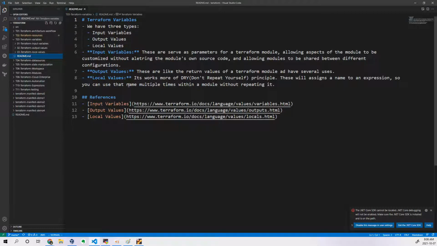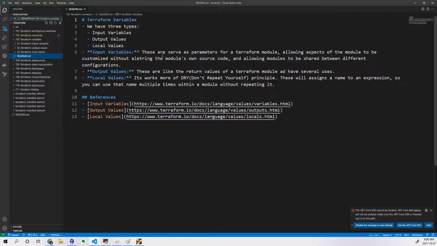Okay, values, I will tell you what is this output value, local value. First of all, let us discuss what is this input variable. Just now I explained what input variables are all about. Input variables can be declared in many locations actually.